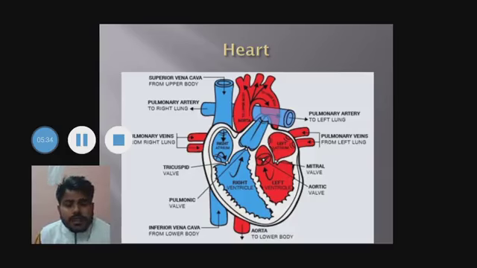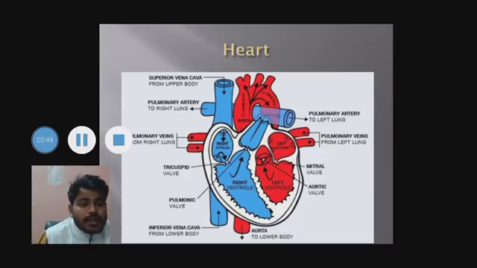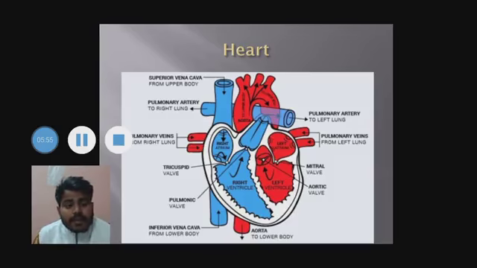Now, the lungs purify the blood by adding oxygen to it. Once the blood is purified, the lungs send it to the left auricle through the pulmonary veins. When the blood is collected in the left auricle, it sends the blood to the left ventricle through the bicuspid valve.